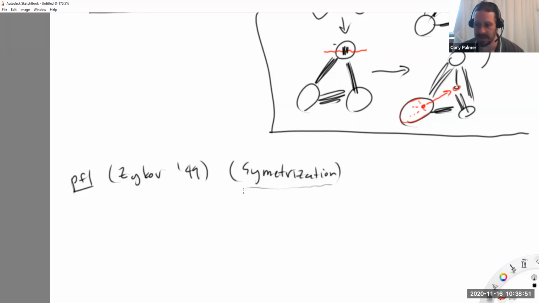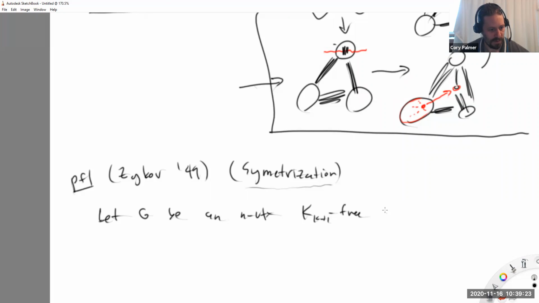And he introduced this technique called symmetrization, and it actually mirrors what we did here. What we're going to show here is that if my graph has the max number of edges and doesn't have a k plus 1 clique, then it's a complete multipartite graph. And then it has to be the appropriate Turán graph. And there's no induction here, which is nice. So let G be an n vertex, k plus 1 clique free graph with max number of edges.